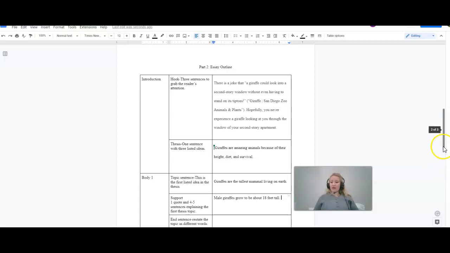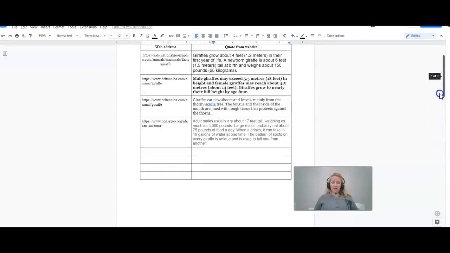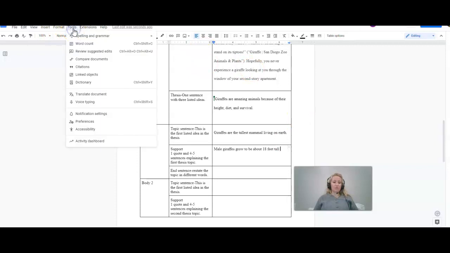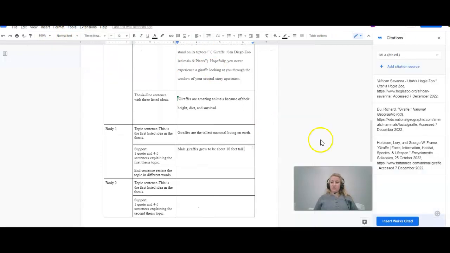Okay, so I'm going to go back to my source and just check to make sure I was accurate. Yeah, so it says 18 feet tall. So I know that I got this information from Britannica. So you can see I'm not using quotes, but I am still going to give the author credit for it. So I go to Tools, Citations, and since I got it from the Encyclopedia Britannica, I put cite, and you can see right here that it inserts the author's last name for me, and I can continue writing my paragraph here.